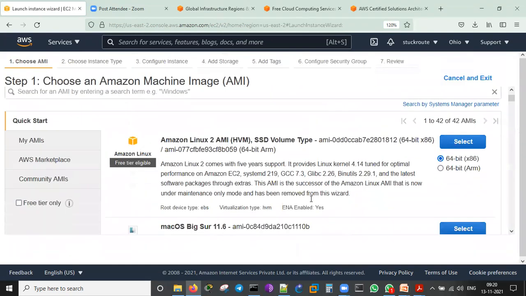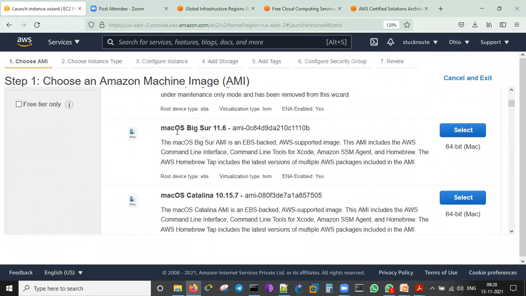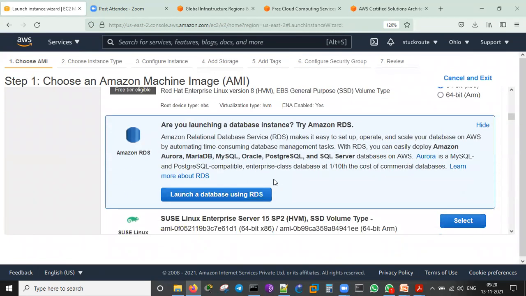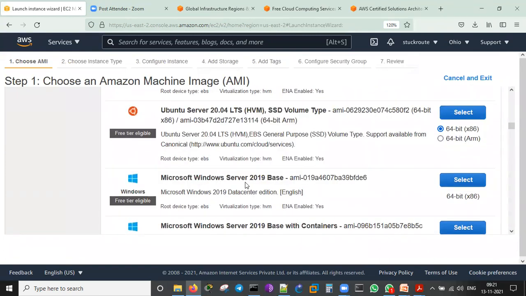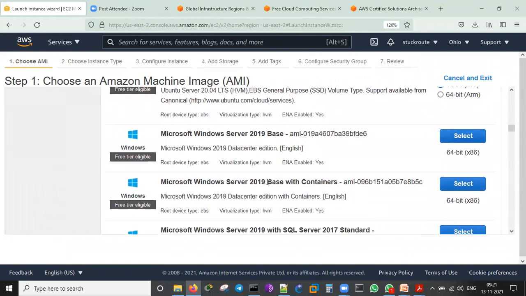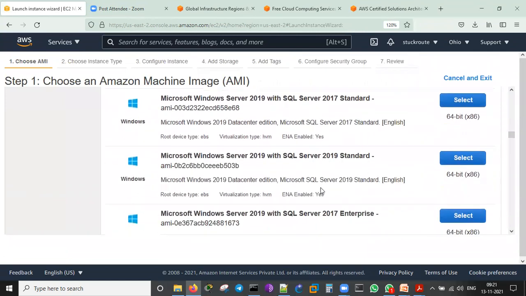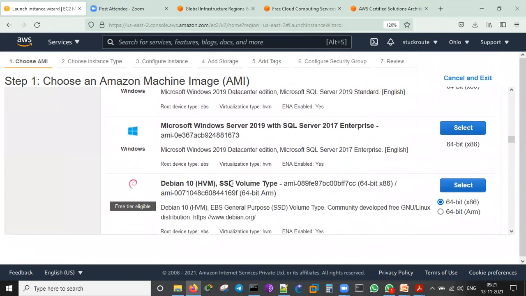These are all the servers and operating systems which are available. Amazon has its own Linux. Mac OS we can create. Red Hat Enterprise Linux I can choose. SUSE Linux I can take. Ubuntu server, Microsoft Windows servers: 2019 based with containers, 2019 with SQL Server 2019, SQL Server 2017.